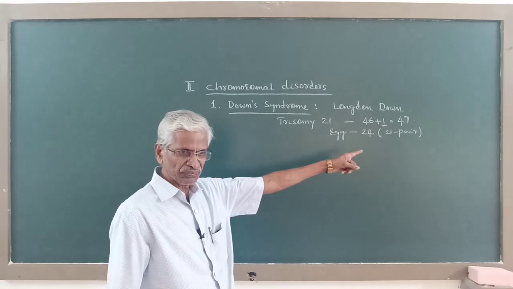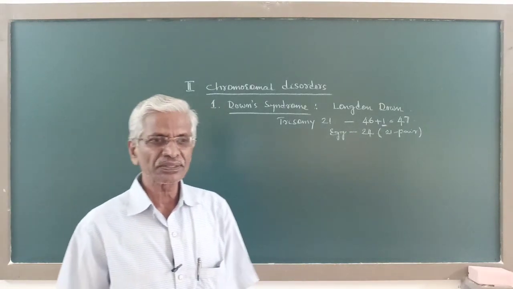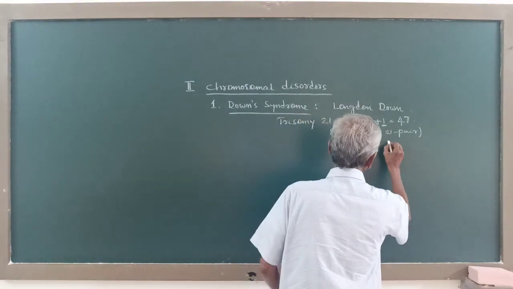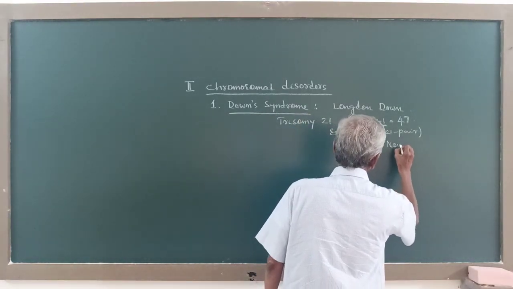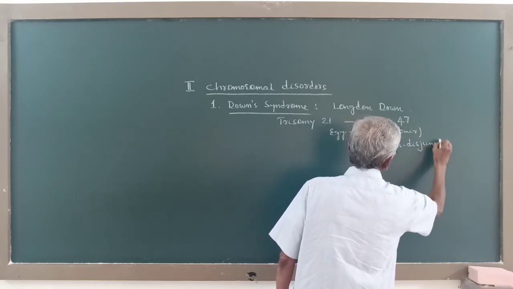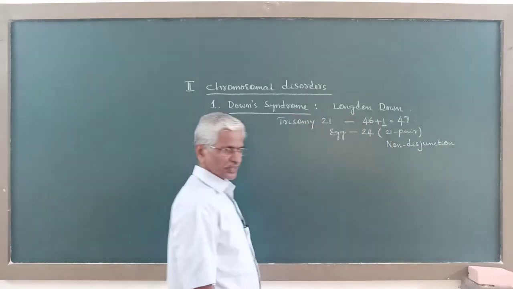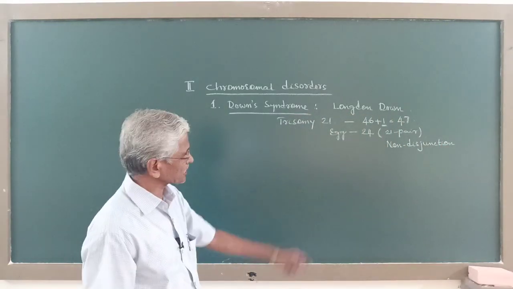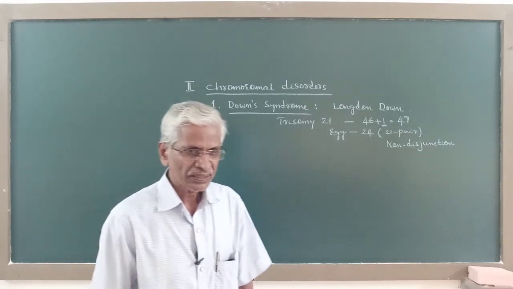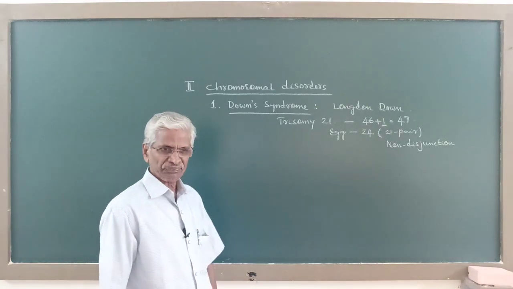So, this pair shows non-disjunction, non-separation of 21st pair occurs during first meiotic anaphase.